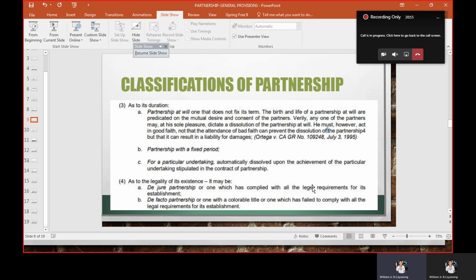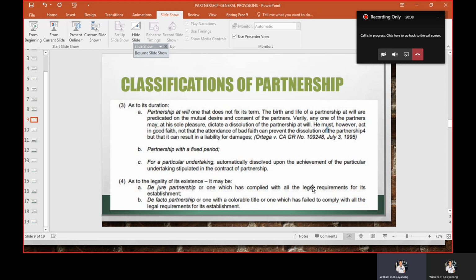Okay? So, next is as to the legality of its existence. It could be a de jure partnership or it could be a de facto partnership. When we say de jure partnership, it is one which has complied with all the legal requirements for its establishment, meaning it complies with all the requisites of the contract of partnership.